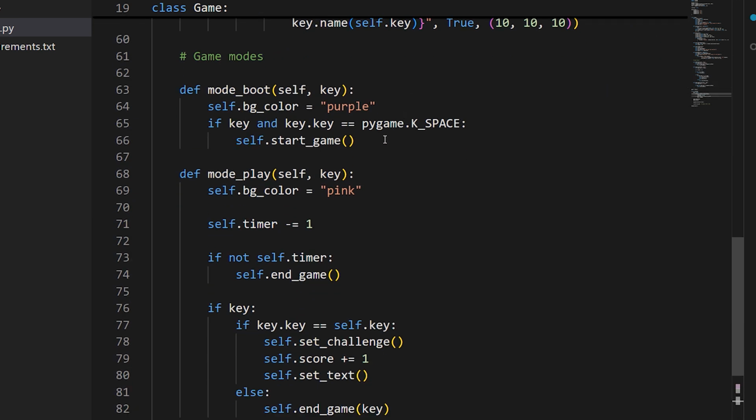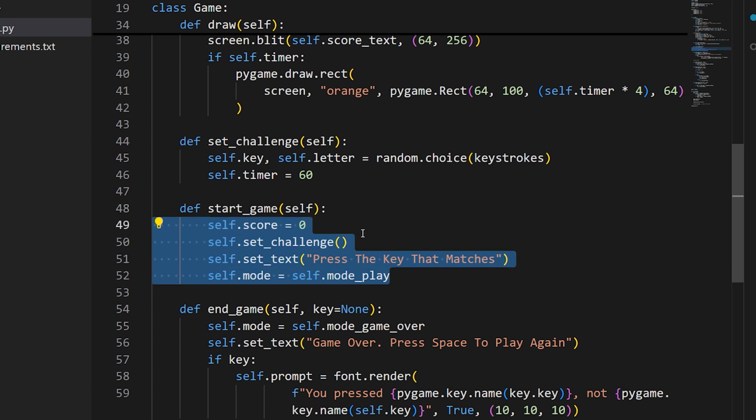Mode boot is what we see when we first launch the game. It's just a splash screen, which is created elsewhere, and a prompt to press space to start playing. And if we press space, we execute a separate function that makes the game officially start. And there we set the score to 0, we do some other housekeeping, and most crucially, we set the mode function to mode play. We do all of this stuff, by the way, in a separate function because it's not really part of the mode loop itself. It's something we do once and then exit.